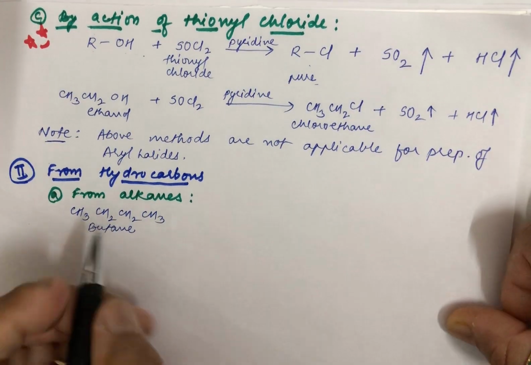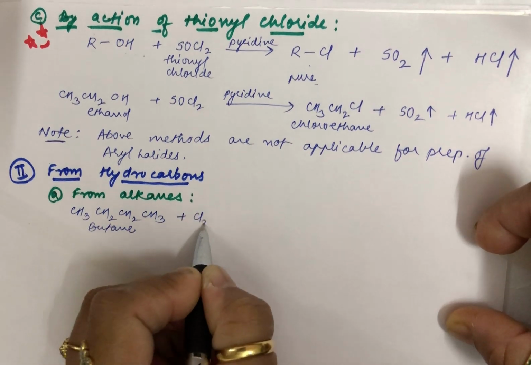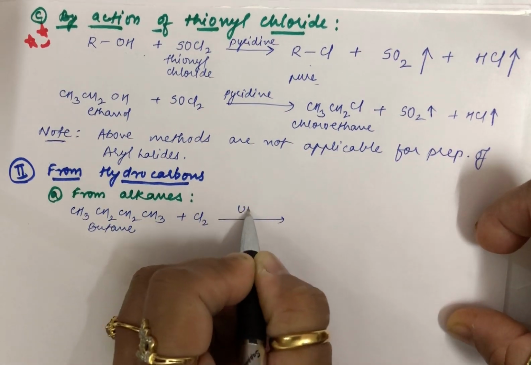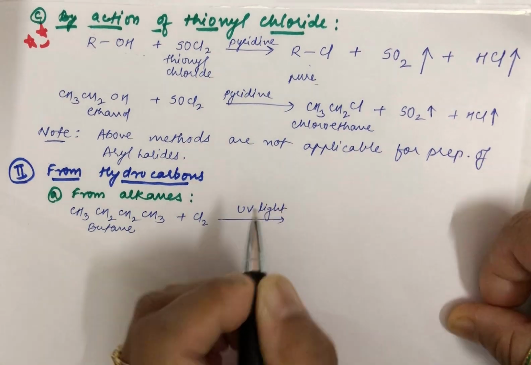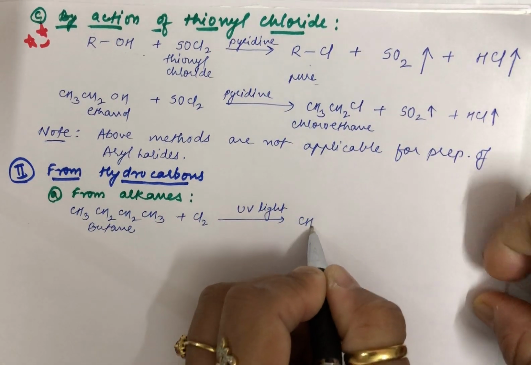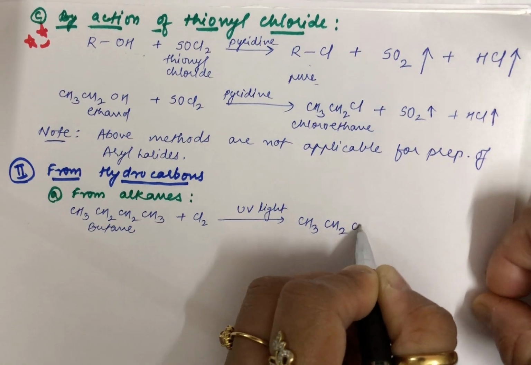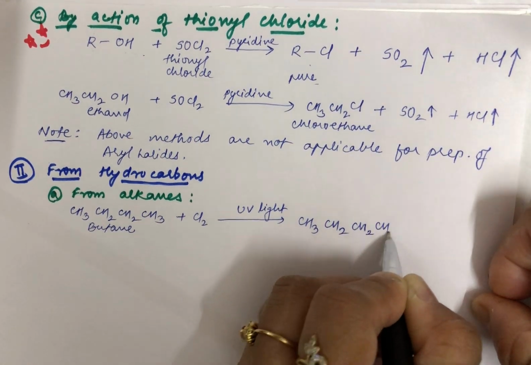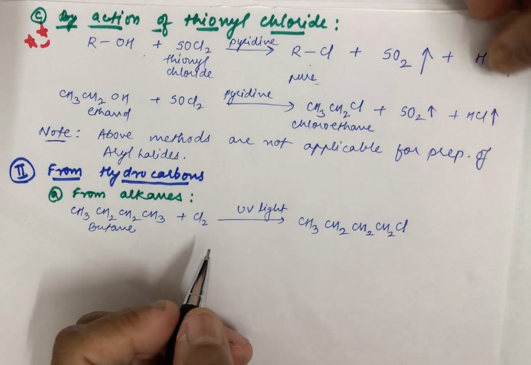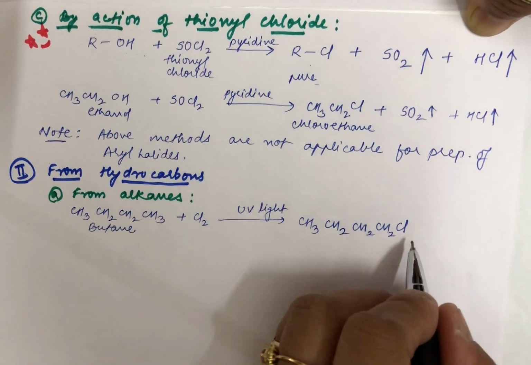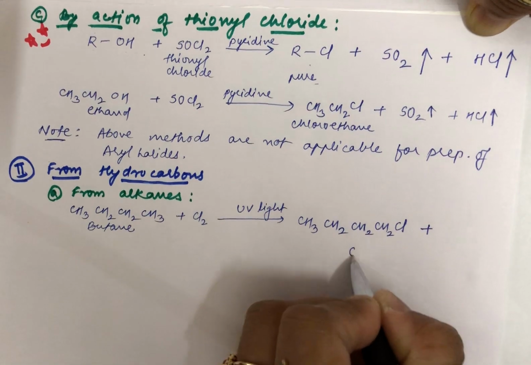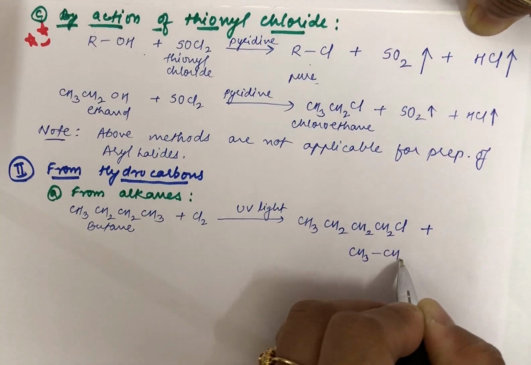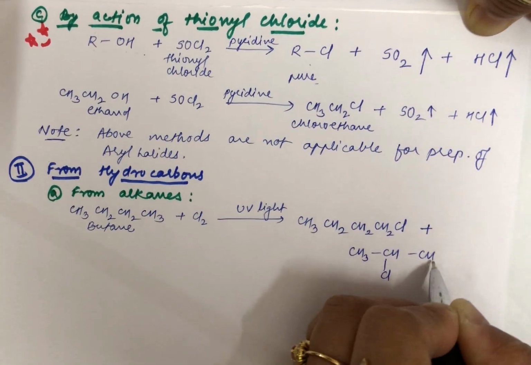Now this butane can be made to react with chlorine in the presence of UV light. Here you will see that you are going to get a mixture of products. You can see I've written here 1-chlorobutane you will get, and apart from that you will also get 2-chlorobutane.